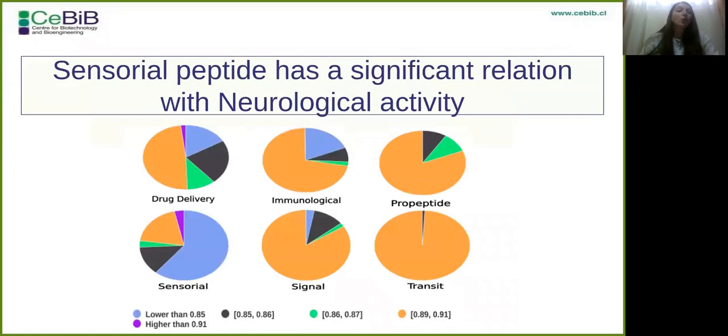Neurological peptides show significant similarities at the phylogenetic level with sensory peptides, followed by drug delivery and immunological peptides. Remarkably, this type of approach facilitates the design and implementation of binary classification models of activity, considering the concept of kinship between the analyzed sequences.